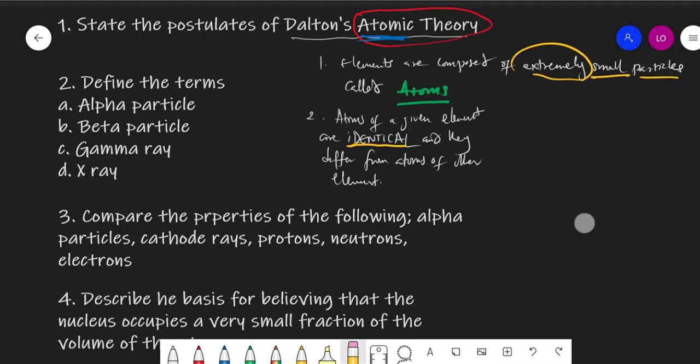All right. Okay, so I think we are ready. Now, the other thing Dalton said is that compounds are composed of atoms of more than one element. What does this mean? What he's trying to say, a simpler way to put it, is that when elements react, it's their atoms that do combine.